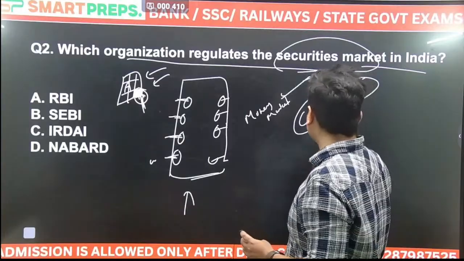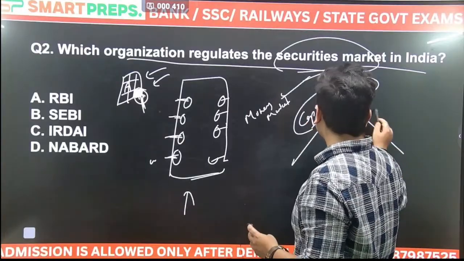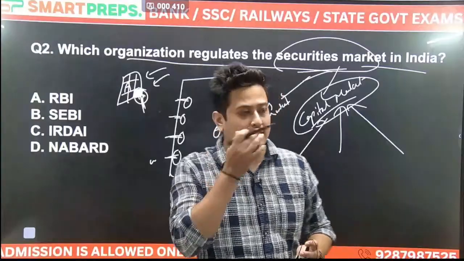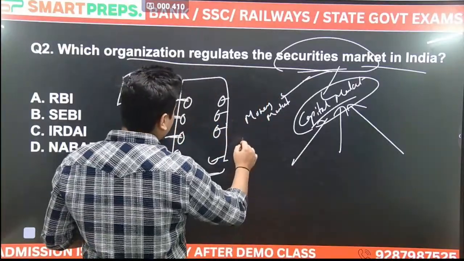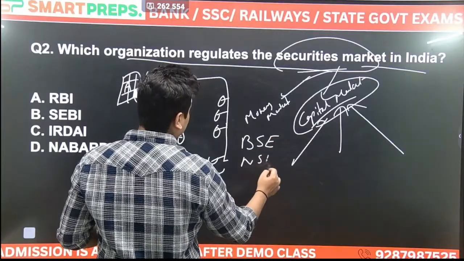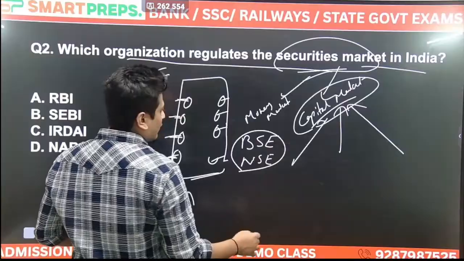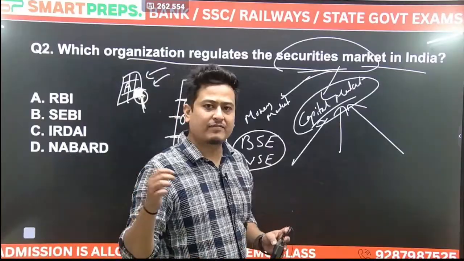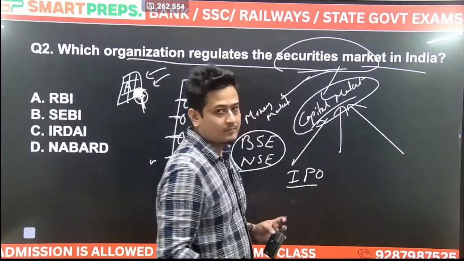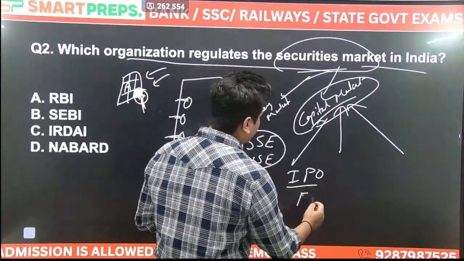Now all the companies that want to list themselves in the capital market, how will they list? In India there are only two agencies: Bombay Stock Exchange and National Stock Exchange. When the company is new, it will be listed for the first time. It will be known as IPO, initial public offering. After that, when it is listed again, it will be known as FPO.